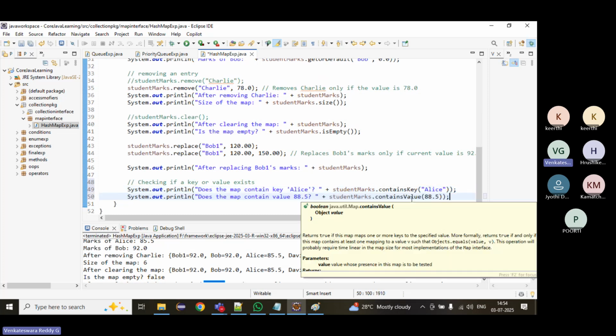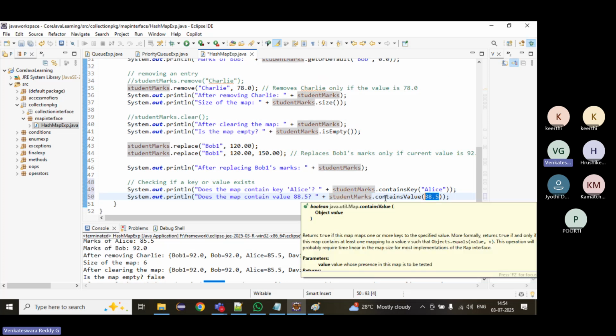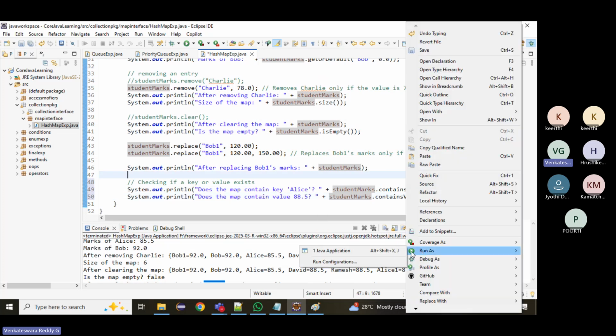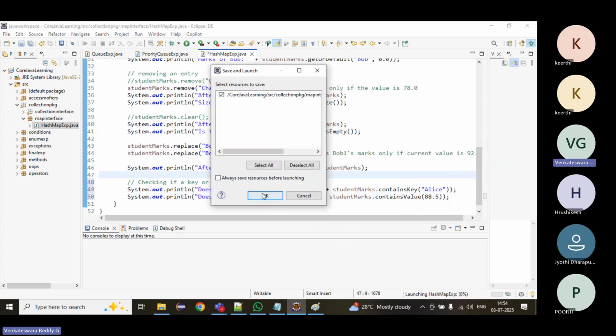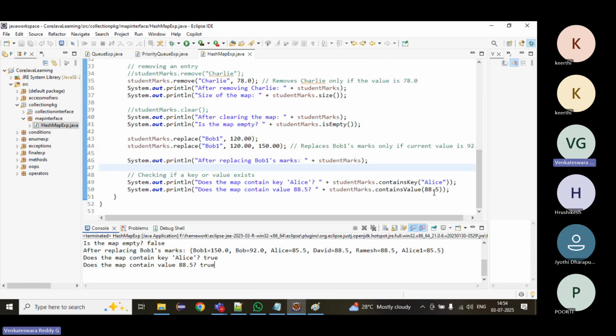Similarly, containsValue verifies whether a particular value is in the map. If it is there, it will return true, otherwise false. These two are there, so it is returning true. If they are not there, it will return false.